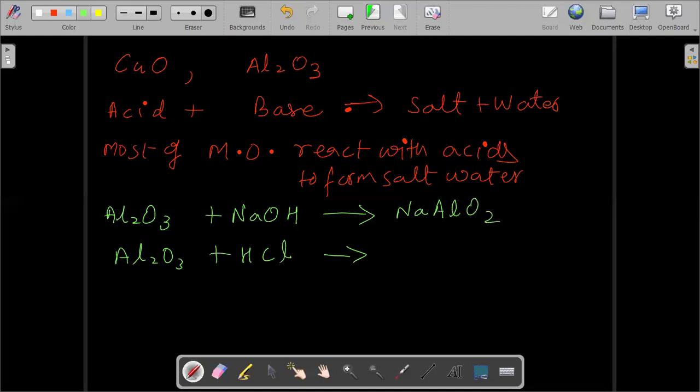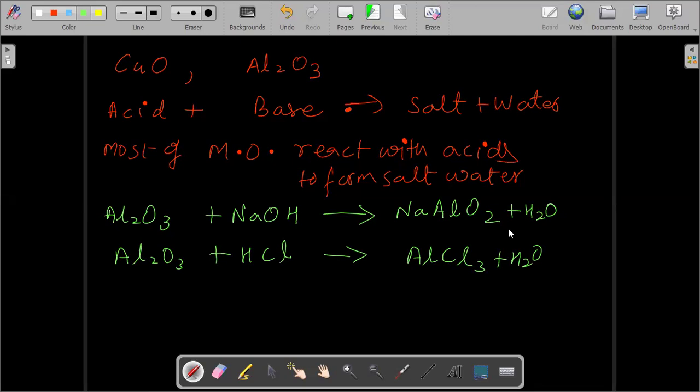This is called sodium aluminate. In the second case, it forms AlCl3, which is aluminum chloride, plus H2O. Here also it forms H2O. So since this aluminum oxide reacts with an acid and also with a base to form salt and water,